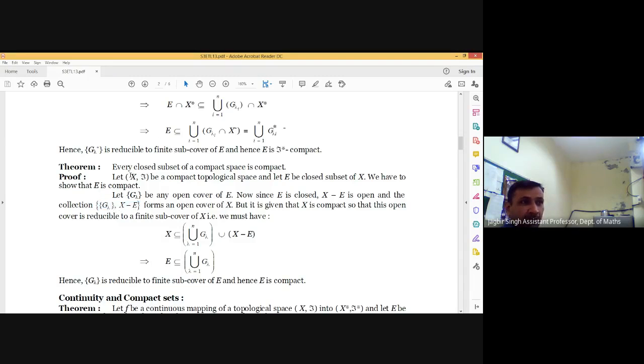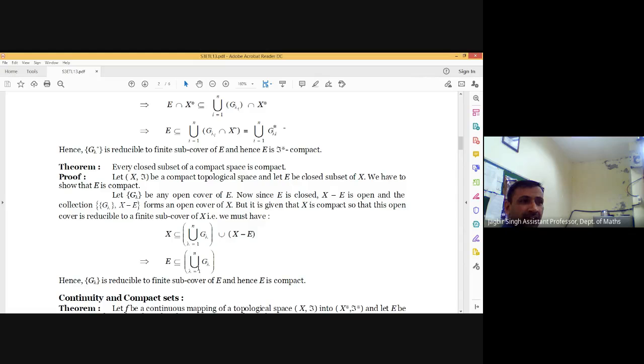But X is given to be compact. So this open cover must be reducible to a finite subcover. Say this type: G lambda i, i from 1 to n, and X minus E. Now X is contained in the union of this and X minus E, the whole X. However, this set contains X minus E only, no point of E. So E must be covered by these sets.